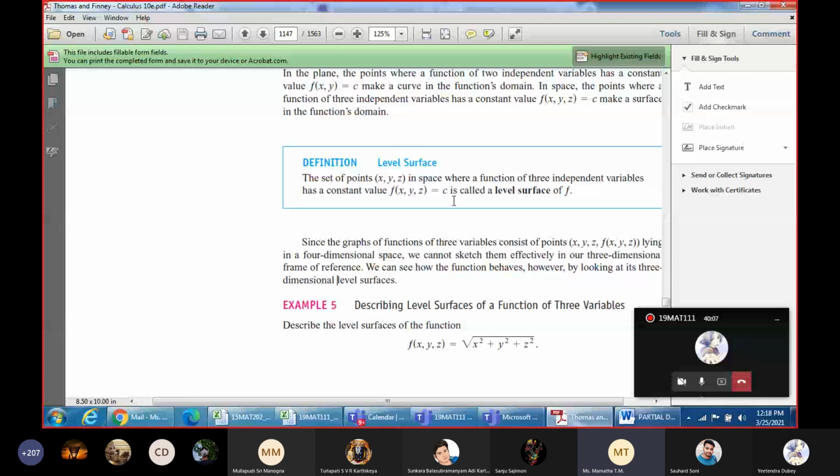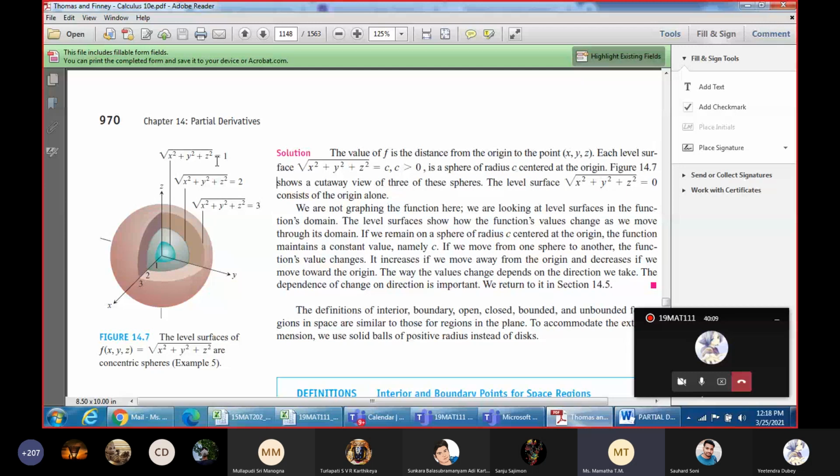So x square plus y square plus z square equal to some constant will be a sphere. And you have a restriction.